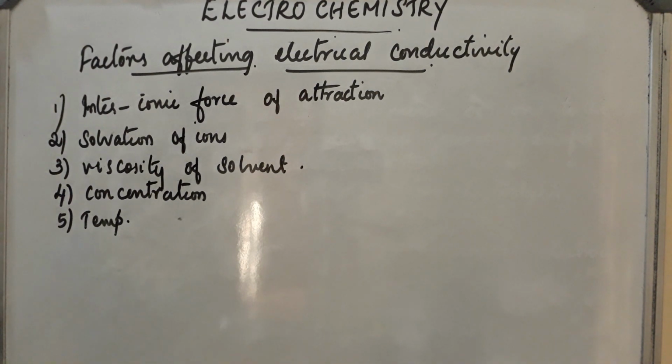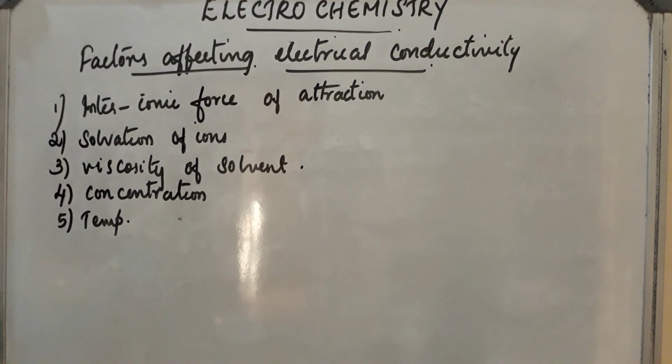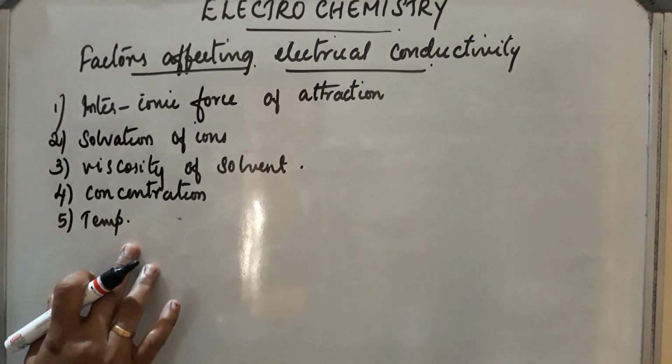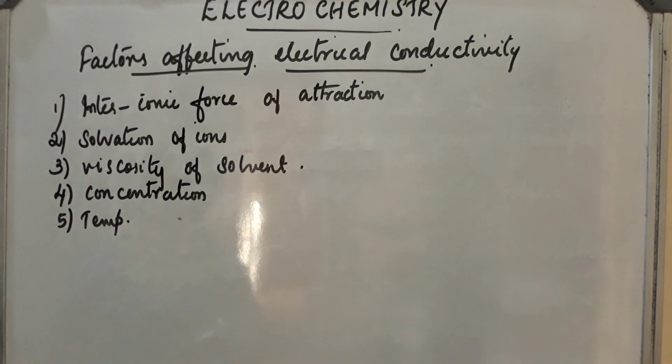But in the case of metallic conductors, as we already discussed, conductivity decreases with temperature, so it is the reverse. In the case of electrolytes, as the temperature increases, conductivity also increases. These are the important points in electrochemistry.